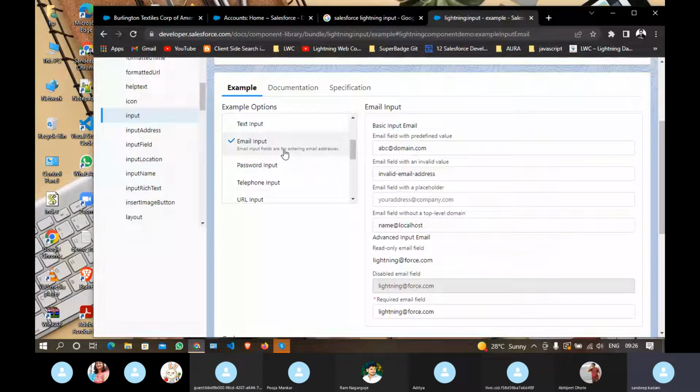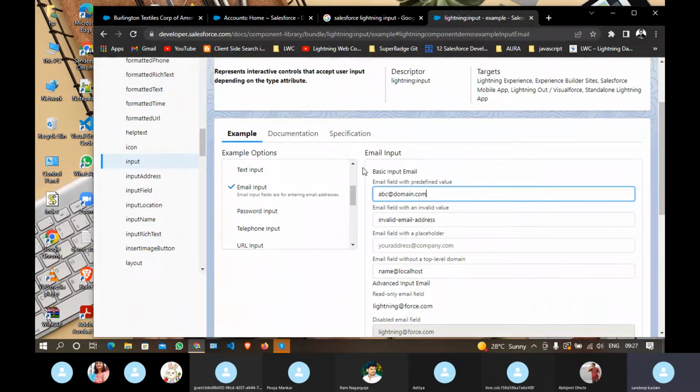We also have one component that is email input. In other programming languages, if you give any email field, you have to add the validation by yourself manually. You have to write validation for whether there is an at the rate or not, whether there is a domain or not, whether the email is in correct format or not. But in Salesforce it is readily available for us. If you type any wrong email address, it is going to throw some validation on the screen. That kind of functionality is already built by Salesforce in Aura. You just have to use that.